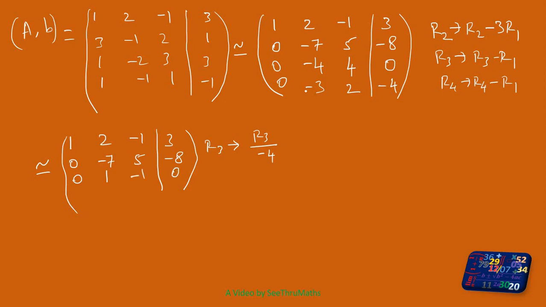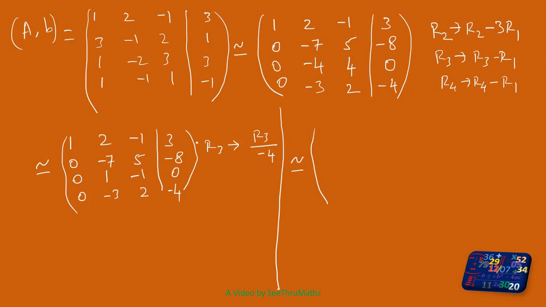What about the last one? There is no change in this one. Whenever we are not doing any change, we need not mention it here. 0, minus 3, 2, minus 4. Next, this is equivalent to 2. Again, there is no change. Anyway, I will put one line here just to avoid confusion. Okay, so after this step, here this step, because here I have written the reason how it comes.